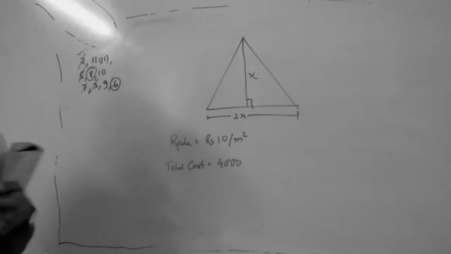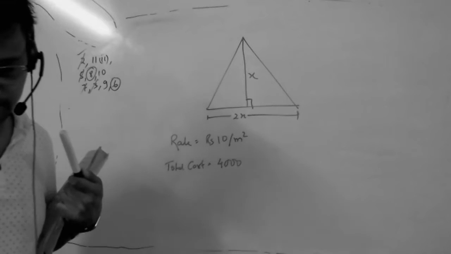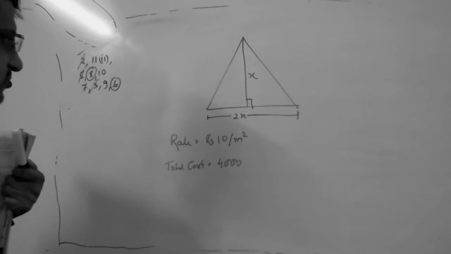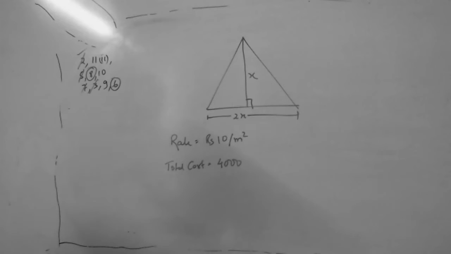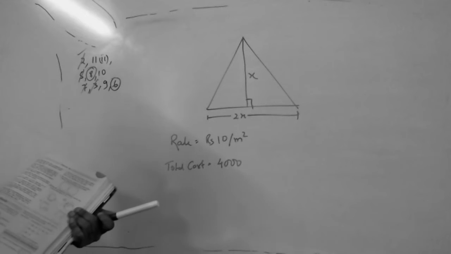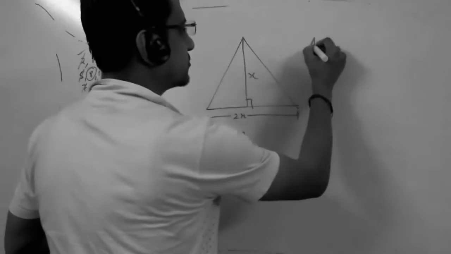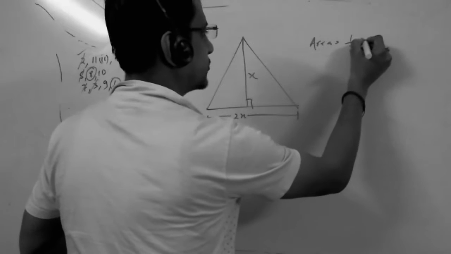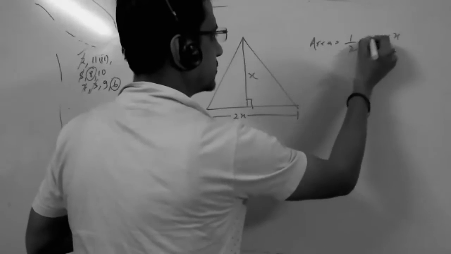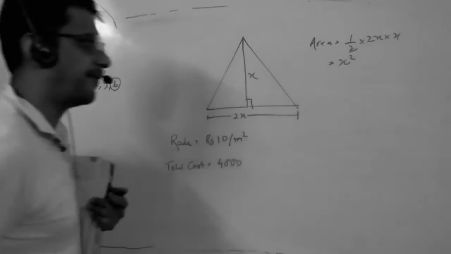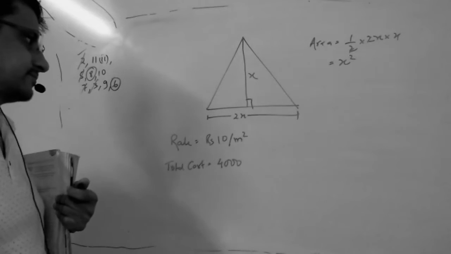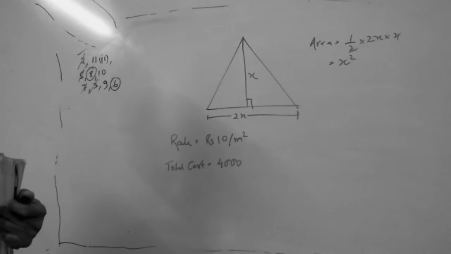Yes, Ojashwini, you have done this question, na? Yes, sir. Tell me how to do. Question number 6. Okay, so area is equal to 1/2 into base into height. So that is x square, correct? Yes. So the base is 2h.